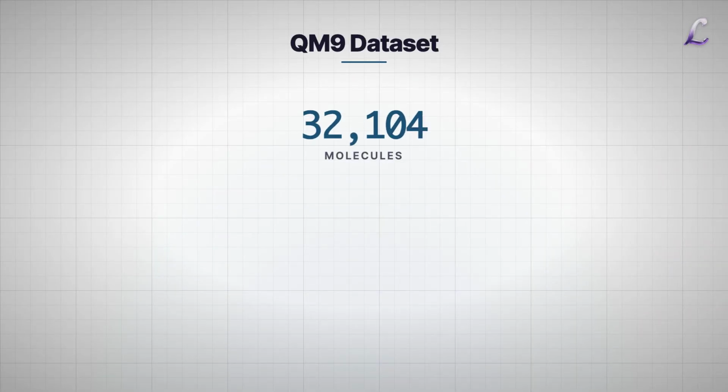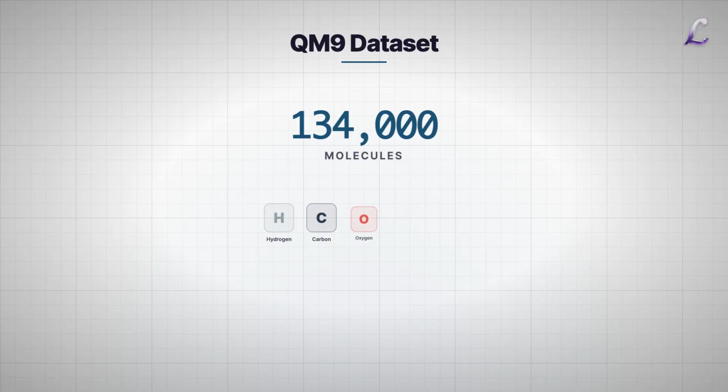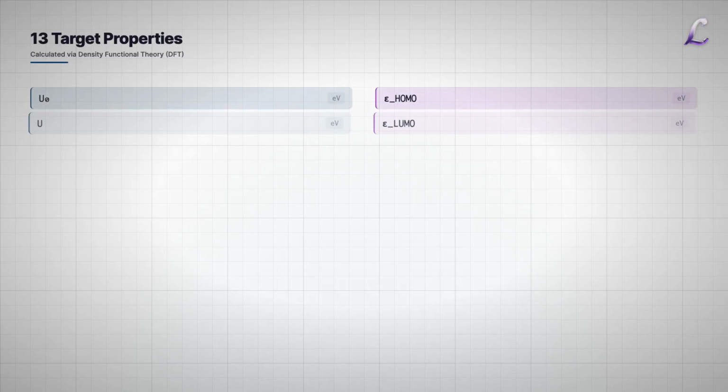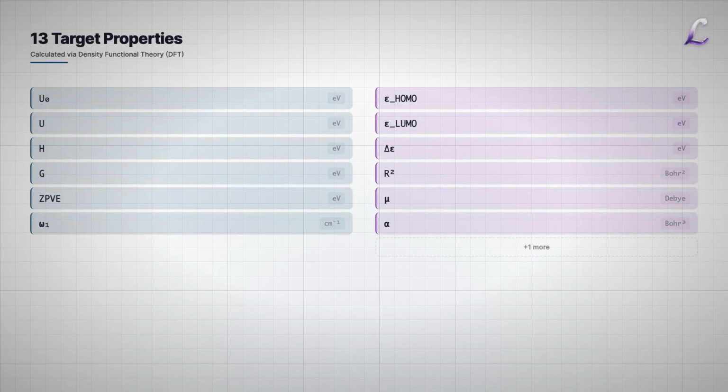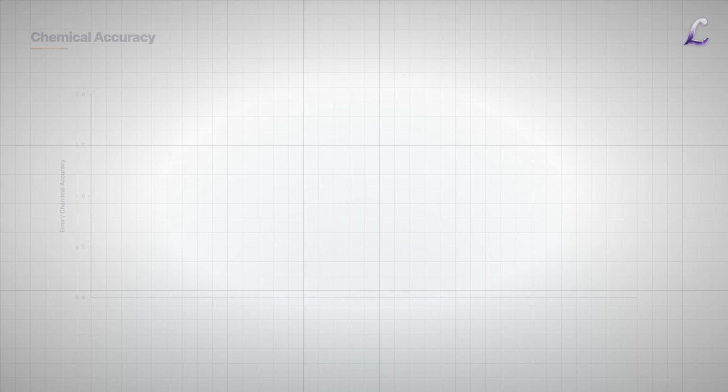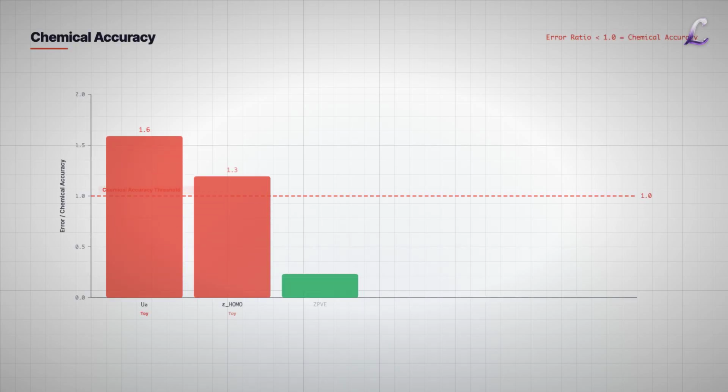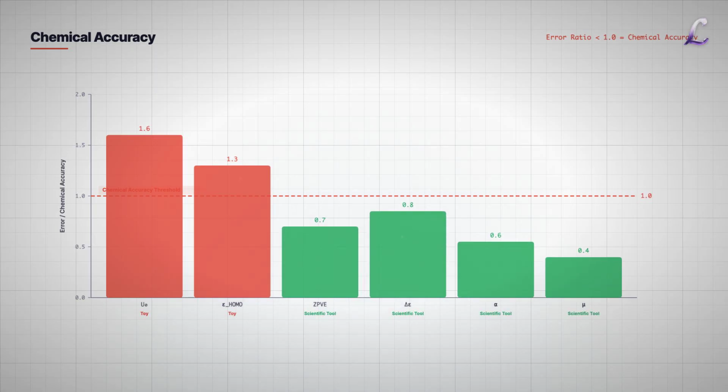To prove this works, they turned to QM9, the standard benchmark for quantum chemistry. It contains 134,000 organic molecules made of carbon, hydrogen, oxygen, nitrogen, and fluorine. Each molecule has 13 physical properties calculated via DFT, ranging from atomization energy to the HOMO-LUMO gap. The goal is not just low error. The goal is chemical accuracy. This is the threshold where the model's error is indistinguishable from experimental noise. Below this line, the neural network isn't an approximation anymore.